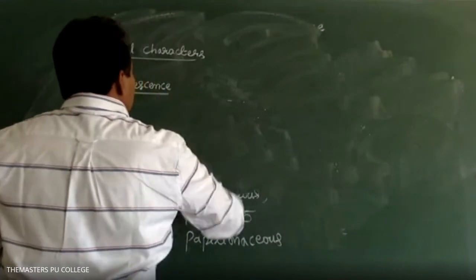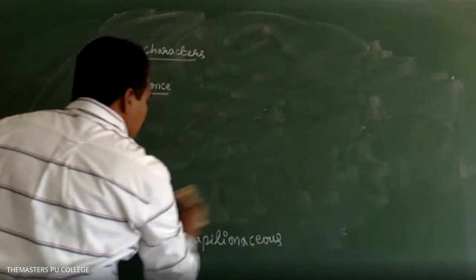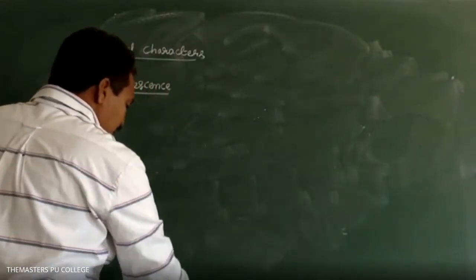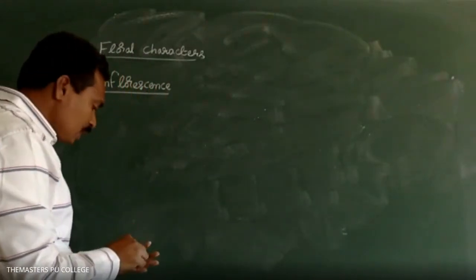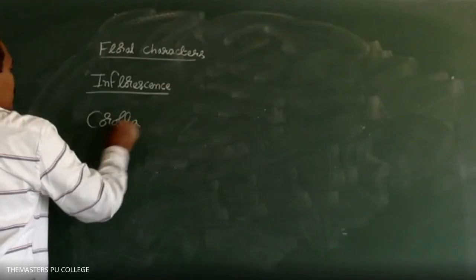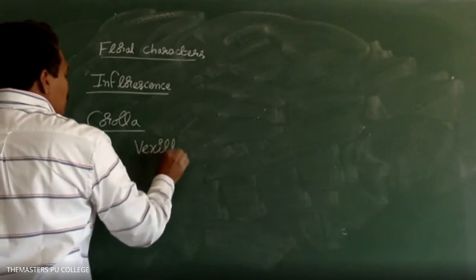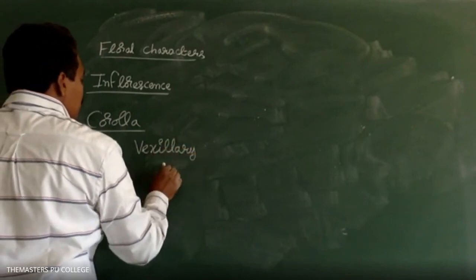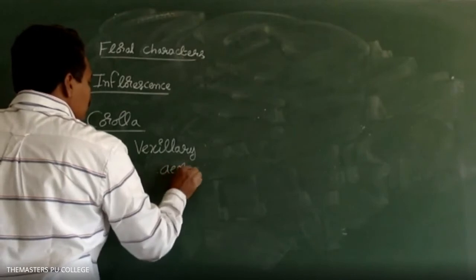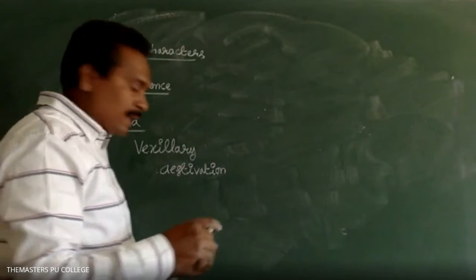Sir, what about estivation? Yes, that is vexillary estivation. How many petals are there? 5 petals. Right, 5 petals are there.